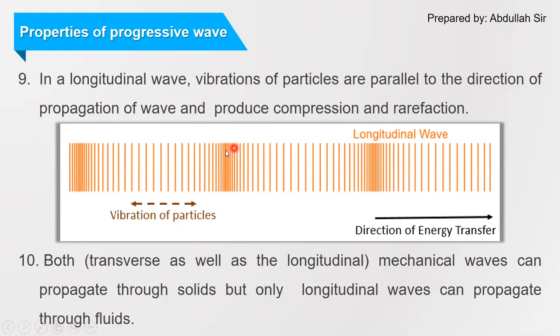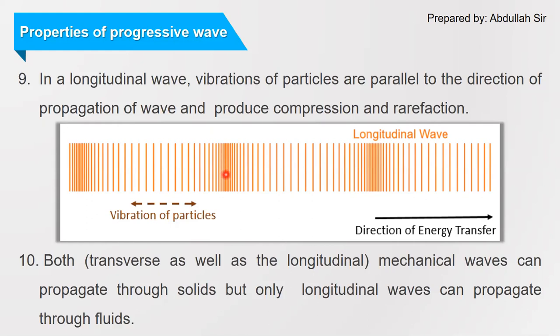In this crowded region, the lines are very close to each other, which means the particles are very close to each other. So this region is called compression, and this region, in which the lines are very separated, meaning the particles are very separated, is called rarefaction. So rarefaction means particles are separated, compression means particles are close to each other.